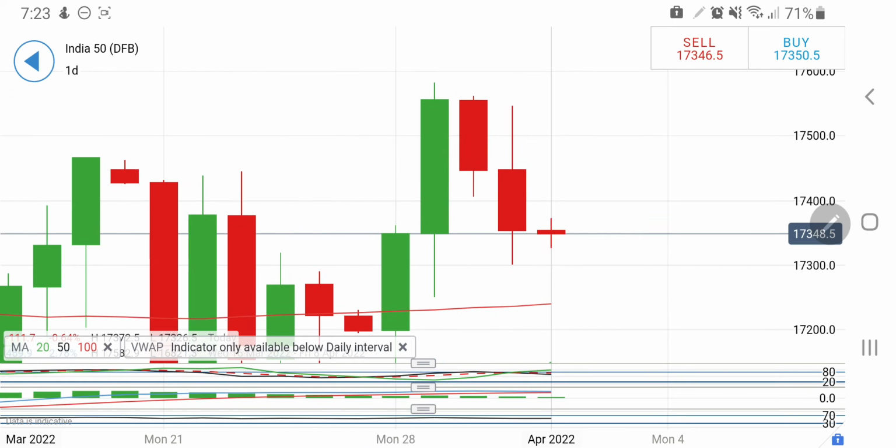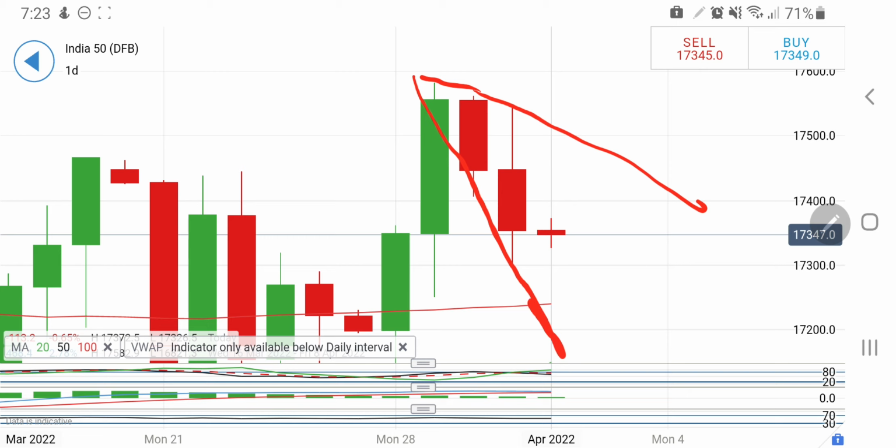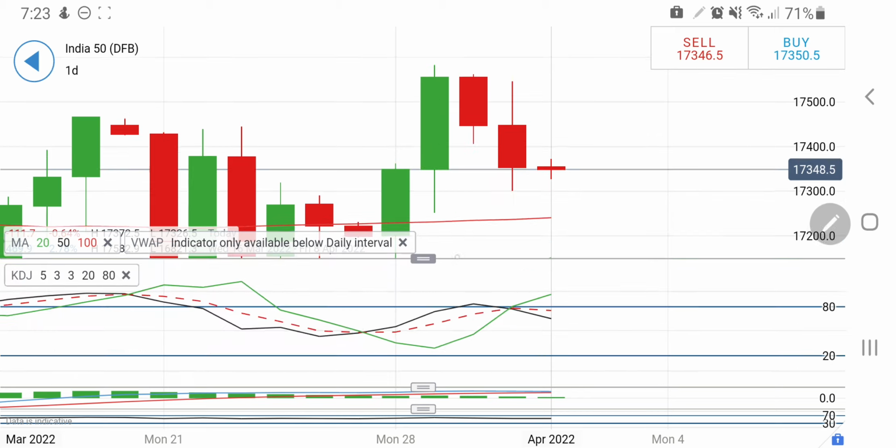Also look at the upside. If you see, this is the second red candle and it is widening here. So the broader range, if it tries to swing between 17,200 to 17,500, this is the broader range for the day. And yes, only short entry is below 17,300, where you can expect it to drop till towards 17,220 and 17,200. On the upside, if you see it breaking above 17,400, then only I will recommend you to go long.